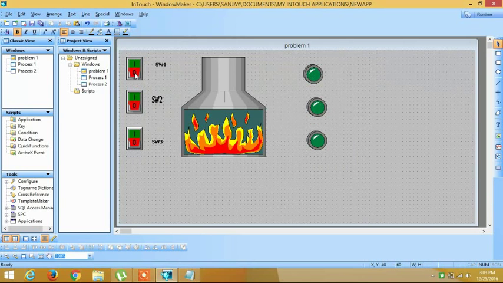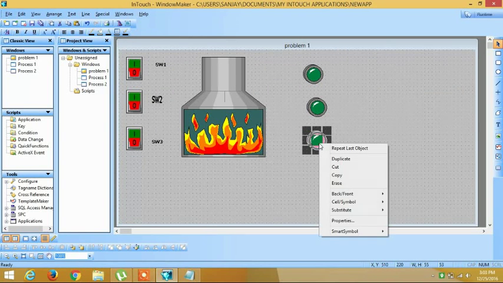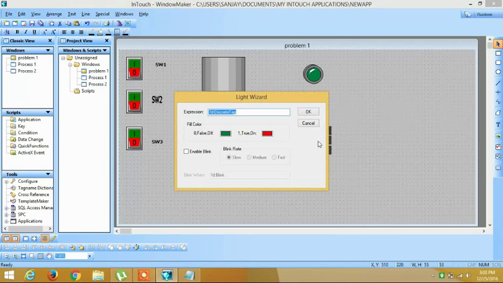When all of them are on, we need to glow this LED. So right click on it, double click on it. Expression is something which expresses the tag names. So when does this LED glow? It only glows when all of them are 1. That means their AND logic should be equal to 1. So we are going to write over here.